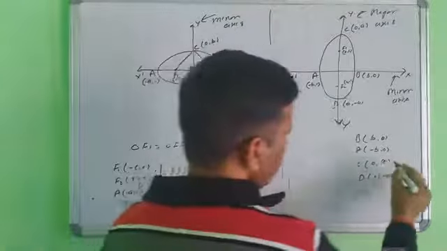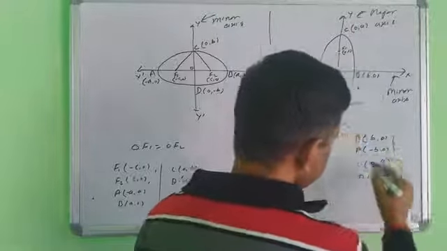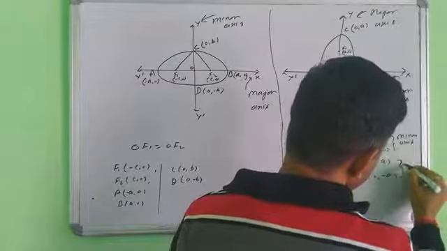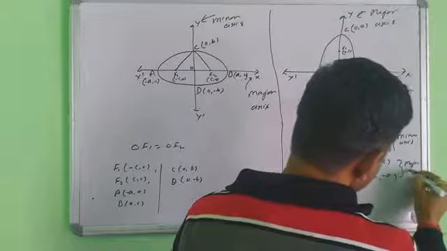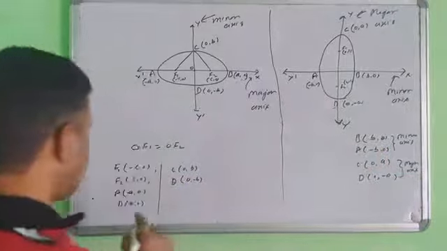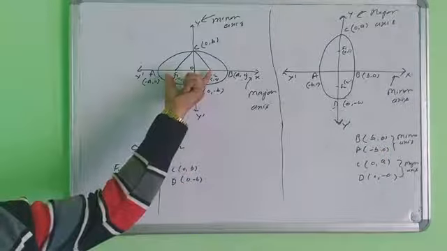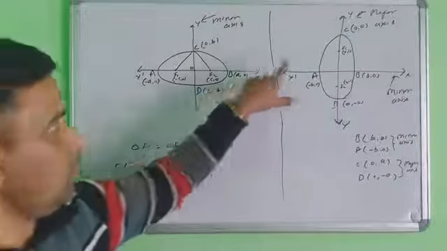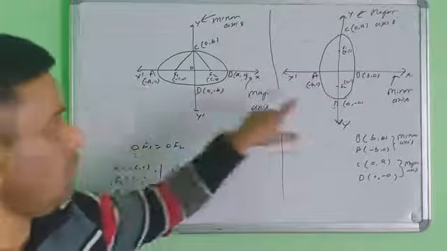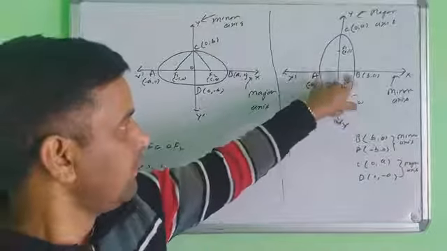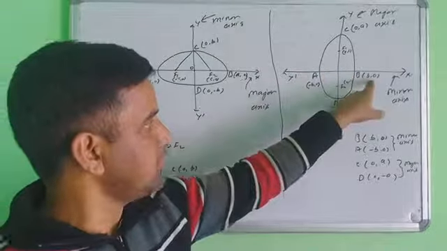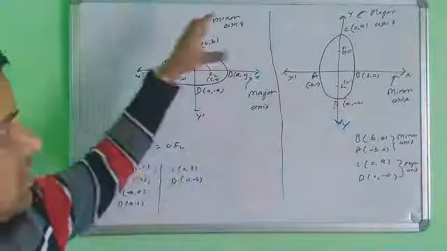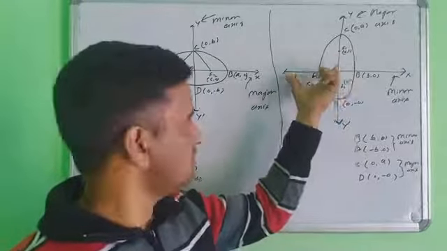So this is the major axis and this is the minor axis. Here it is the opposite: this is the minor axis and this is the major axis, but the coordinates will be the same: A0, minus A0, 0 minus A. The minor axis coordinate here is B0, but here the minor axis coordinate is 0B. So the minor axis is the y-axis here, or the x-axis here.